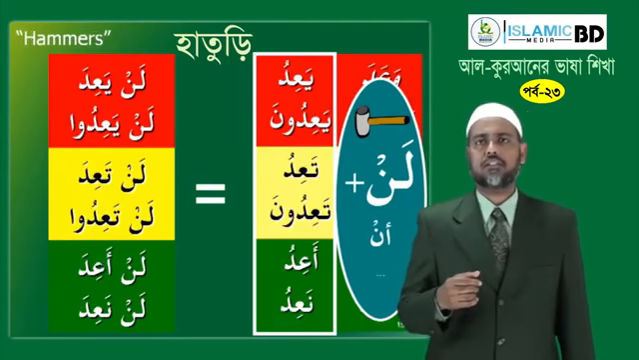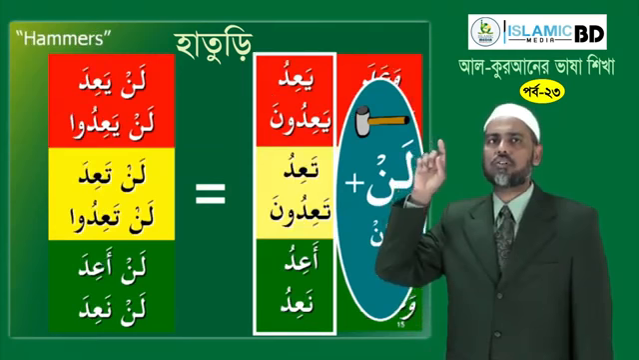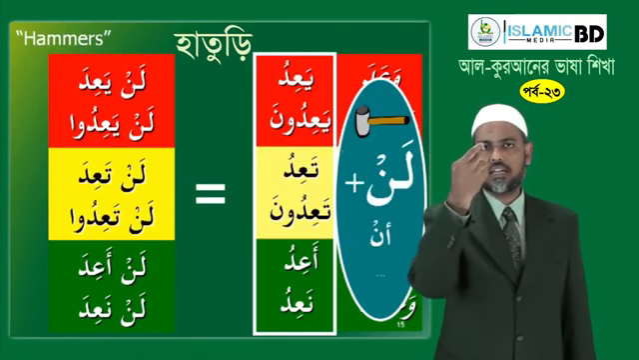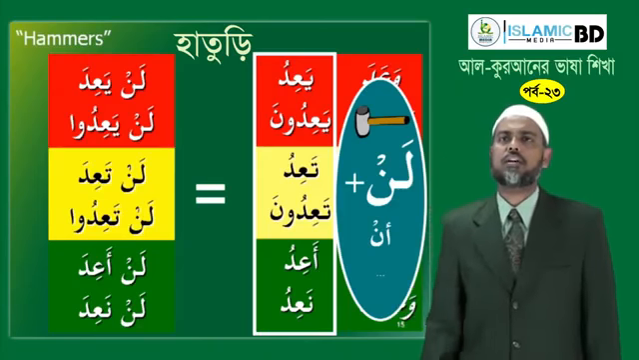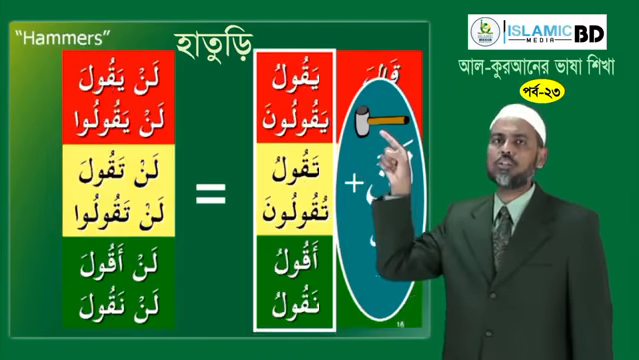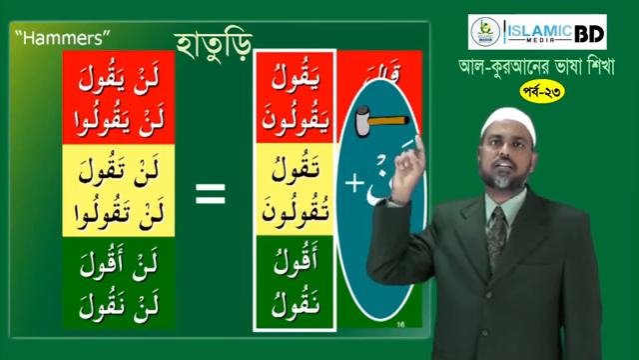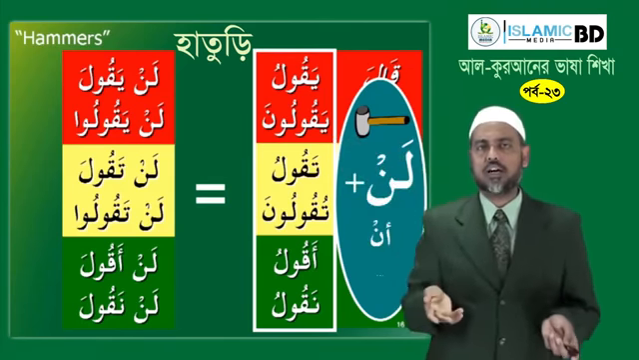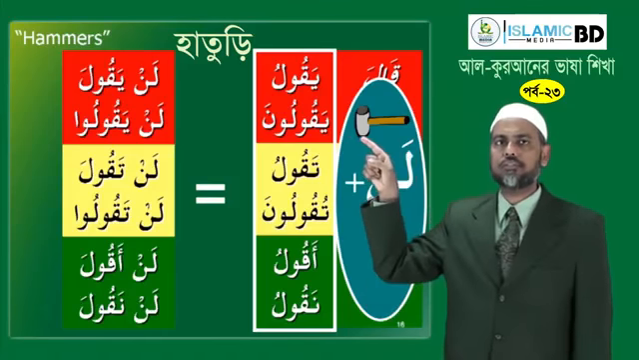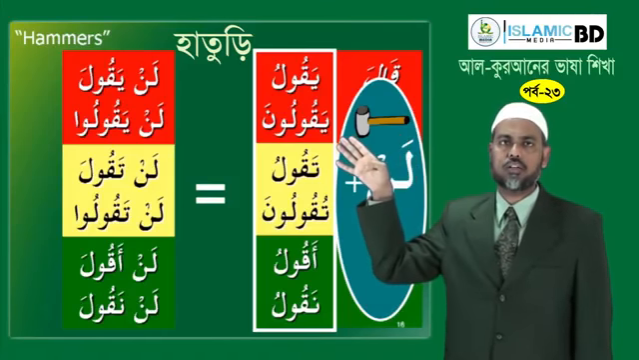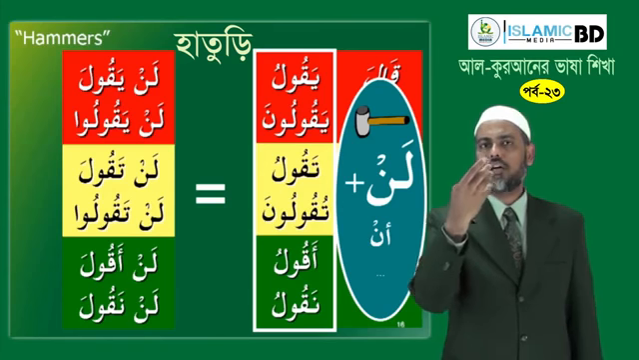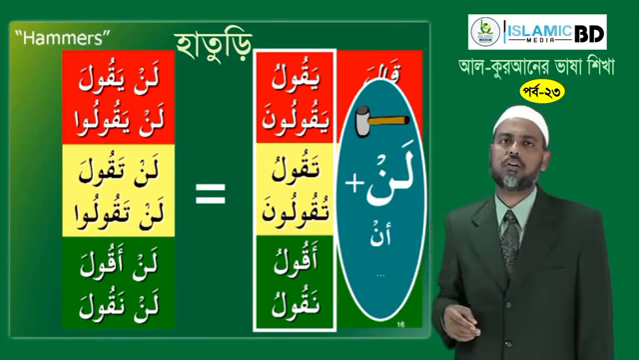If you have a weak letter, for example ya'idu, it will be lan ya'ida, lan ya'idu, lan ta'ida, lan ta'idu, lan a'ida, lan na'ida. Similarly, if you have yaqulu, that's simple here: lan yaqula, lan yaqulu. So repeat after me because this occurs in the Quran many times. Lan yaqula, lan yaqulu, lan taqula, lan taqulu, lan aqula, lan naqula.